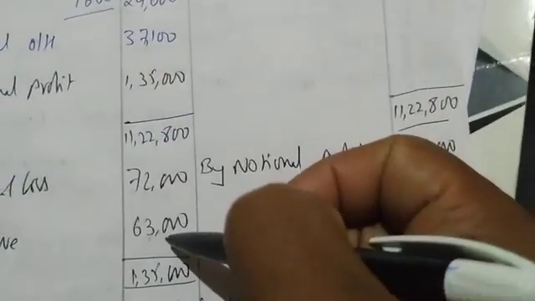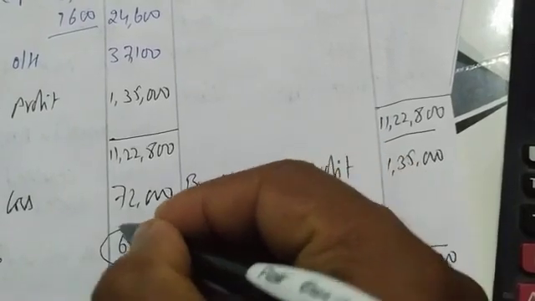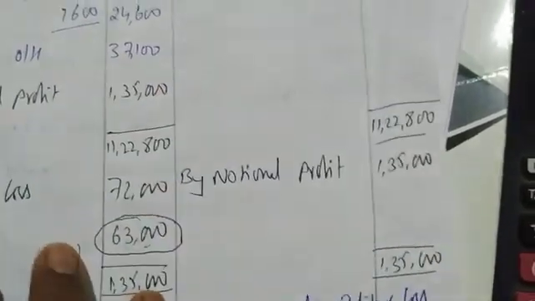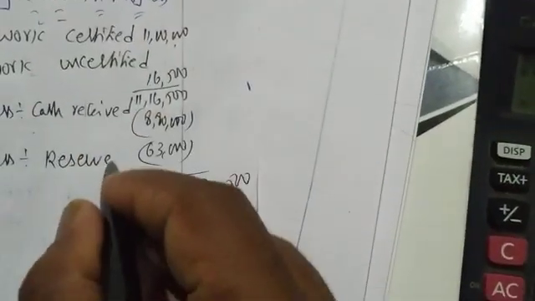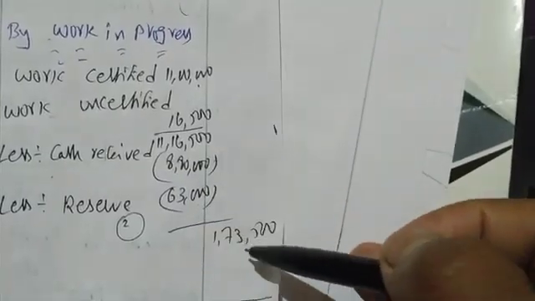This reserve we get from here. So you add work certified to uncertified, less cash received, less reserve, 1,73,500. That's it. Do not tally the balance sheet. This is only the format for work certified and work uncertified, only for the balance sheet.